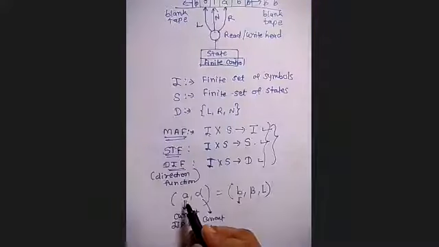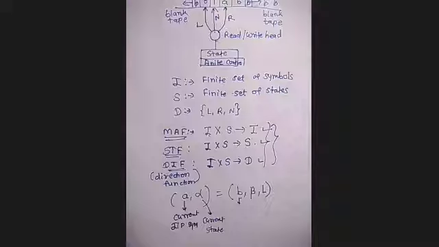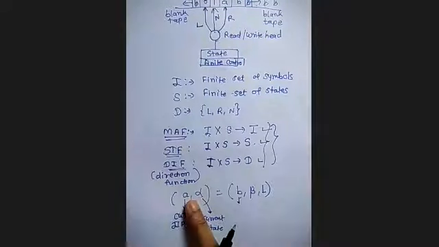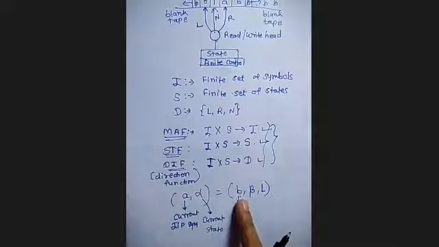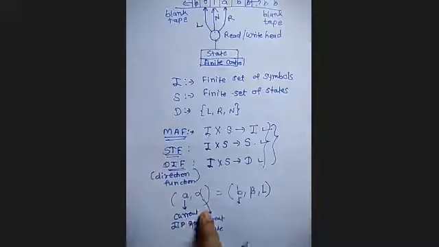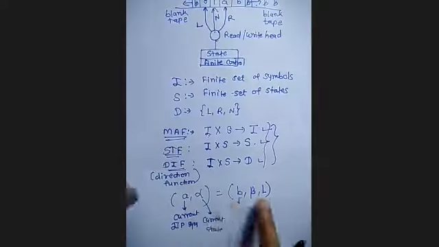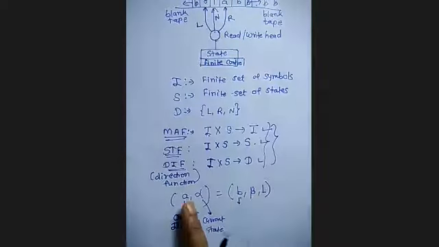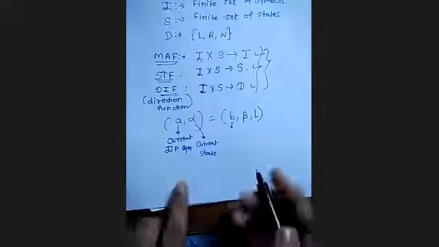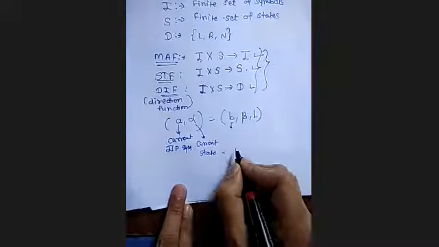This A is replaced by this B. It has performed the write operation, meaning this A on the input is erased and replaced by this B. Alpha was the current state and now the state is changed to beta. And left means it moves in the left direction. Okay, I'll explain this on the tape so that you will understand.